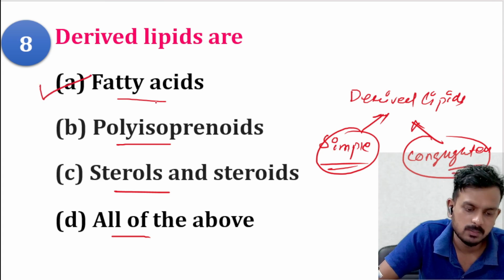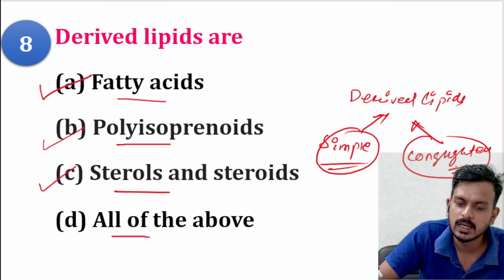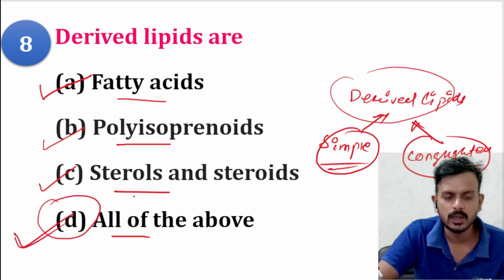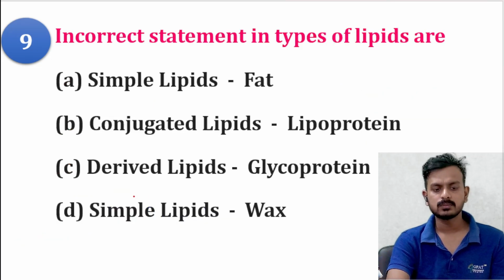Fatty acid, yes, it is a simple lipid. Polyisoprenoids and steroids come under derived lipid. So here the correct answer is option D. Now moving to the next question.